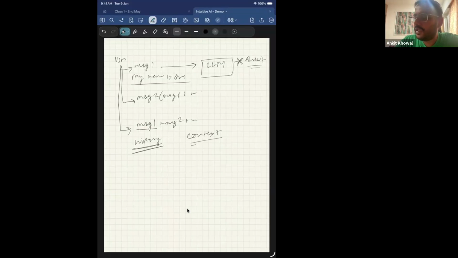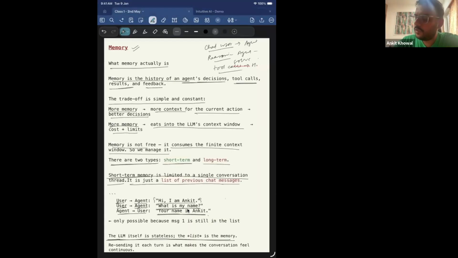What is going on? What is the user query? How did it start? How did we get to the answer? All the context is preserved. Your first message will go to the LLM, and it does not store anything. When message two goes, message one plus message two has gone to the LLM. That is when the LLM can answer that your name is Ankit. It's not that the LLM had stored any information regarding your user profile. They are stateless. I wanted to emphasize this point: LLMs don't have any memory.